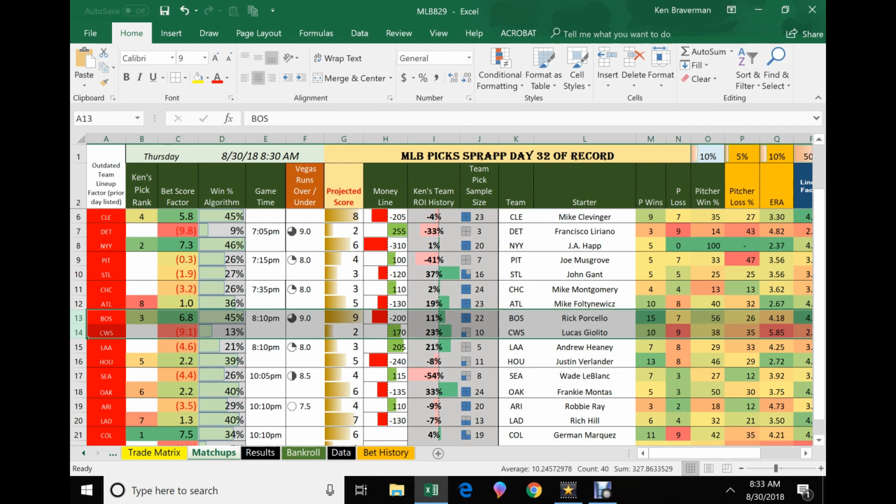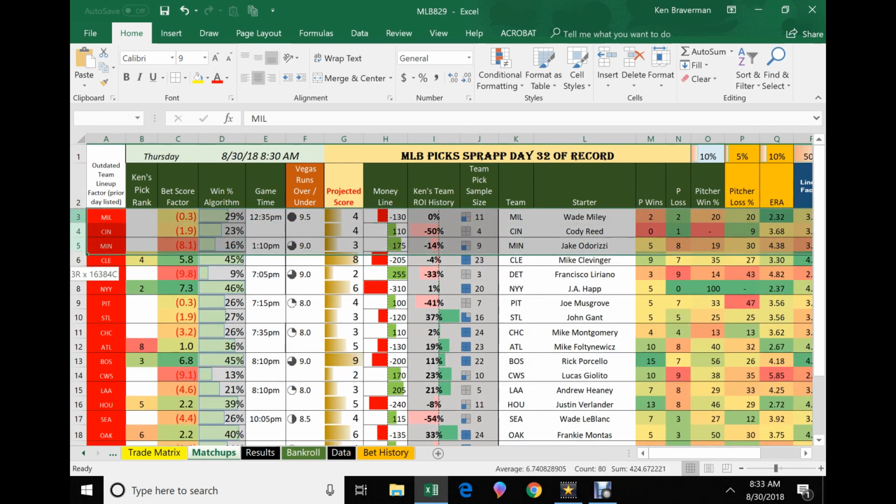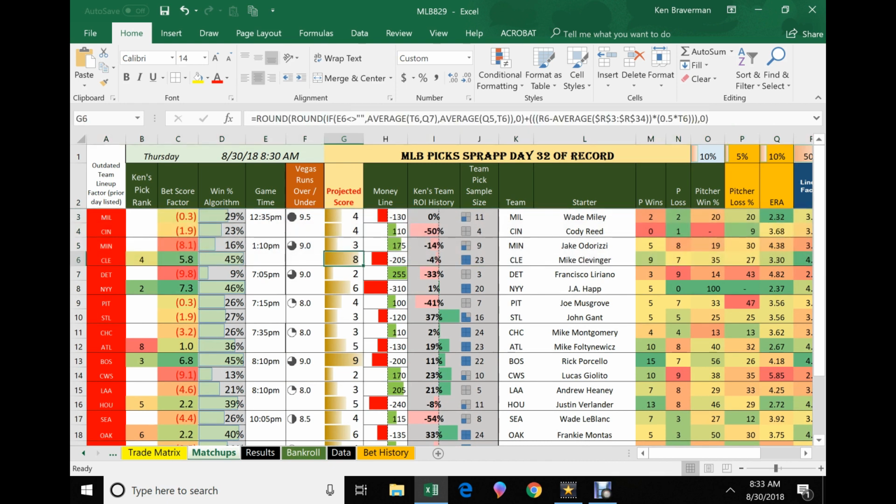Do we want to do anything in the early games? You can bet Cleveland's team over. You know what another one is? If Minnesota's team over is plus 3.5, although they got Clevenger going, maybe you could just take Cleveland. They blew it yesterday, so they scared everybody away yesterday by blowing a game. So they'll probably win today. That's how they roll.